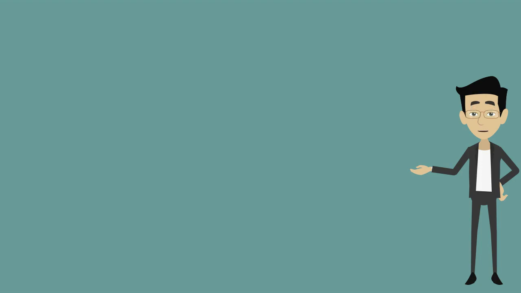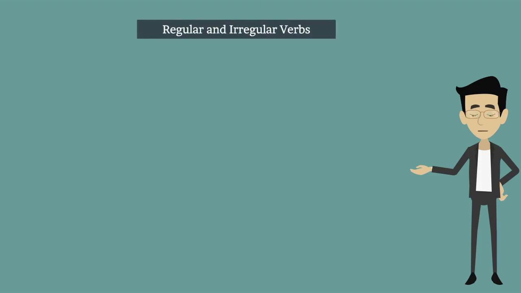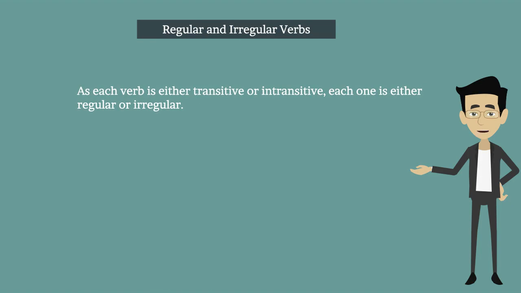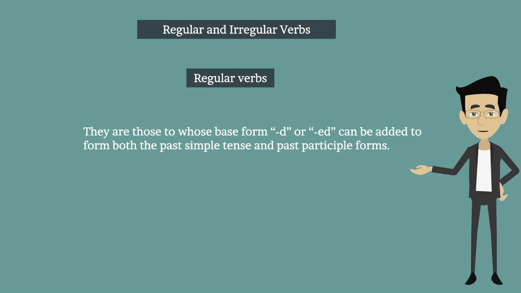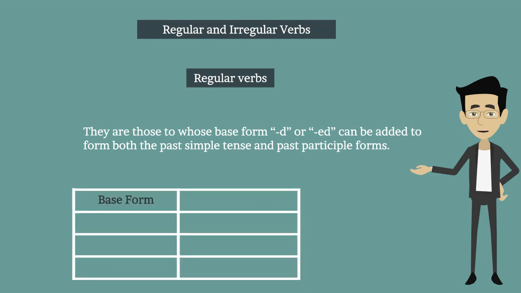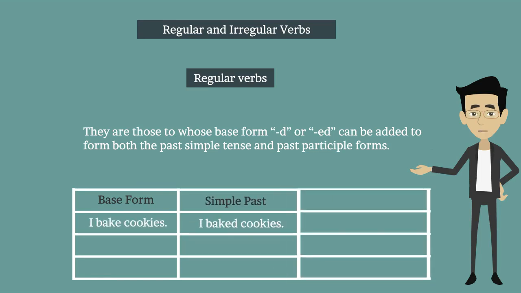And the next one, regular and irregular verbs. As each verb is either transitive or intransitive, each one is either regular or irregular. Regular verbs. They are those to whose base form d or ed can be added to form both the past simple tense and past participle forms. Example, in base form, I bake cookies. In simple past, I baked cookies. In past participle, I had baked cookies.